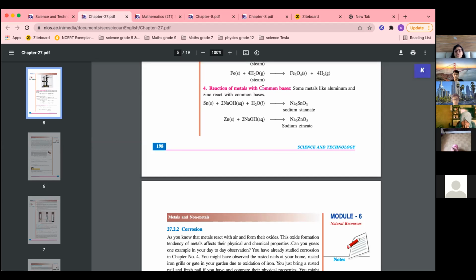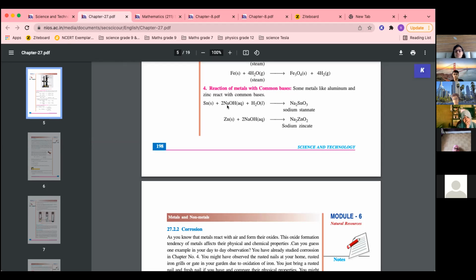Some metals like aluminium and zinc react with common bases. I told you metals are mostly basic, but these moderate metals like tin and aluminium are amphoteric, so they will react with bases. You can see the formula of tin is Sn.